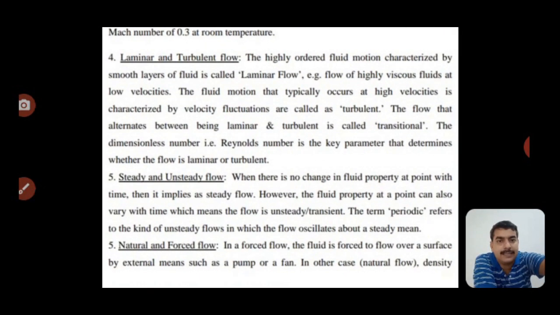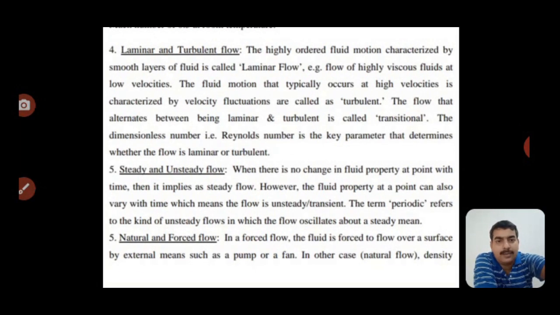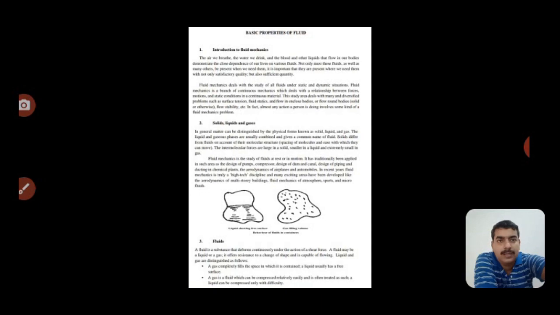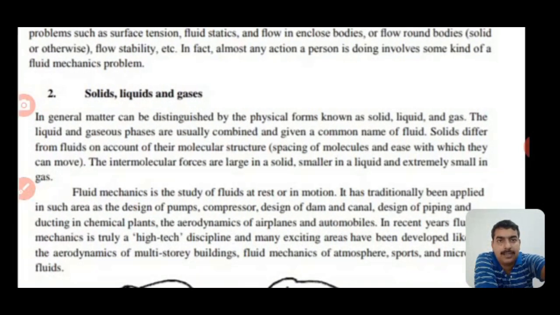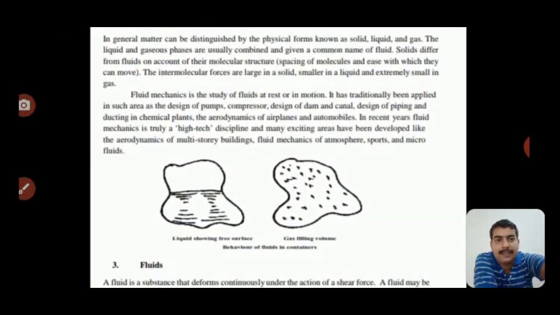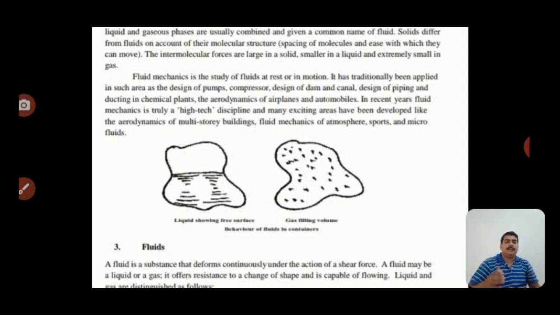Next one is steady and unsteady flow, which we discussed, and detailed study is in the next module, that is natural force flow. And next is solid, liquid and gases, that is the types of matter. This is solid, liquid and gas. Fourth one is the plasmatic state.